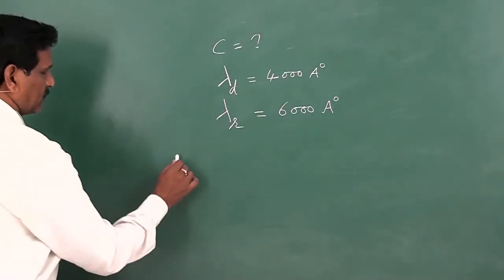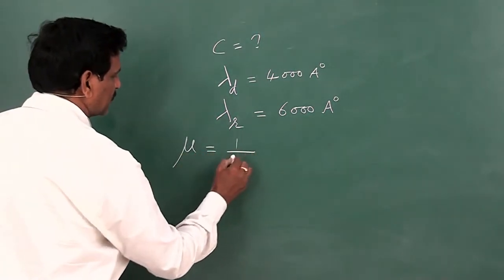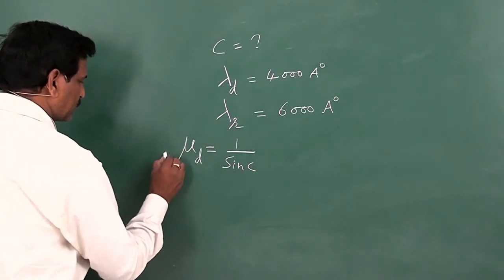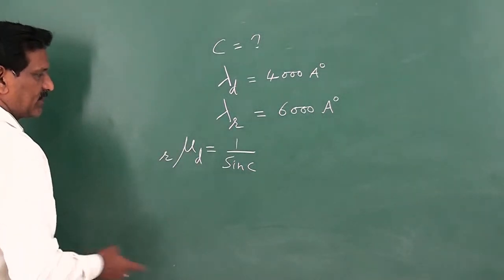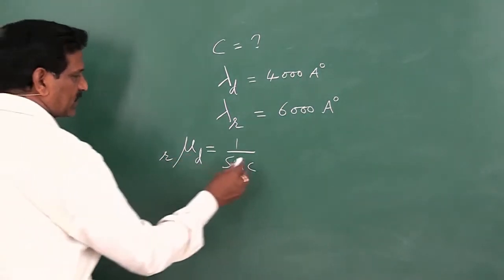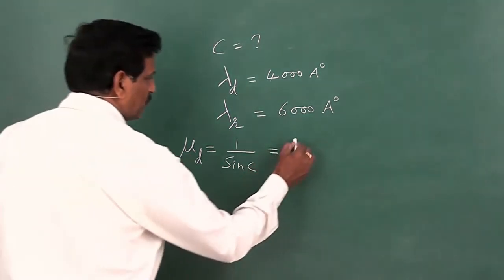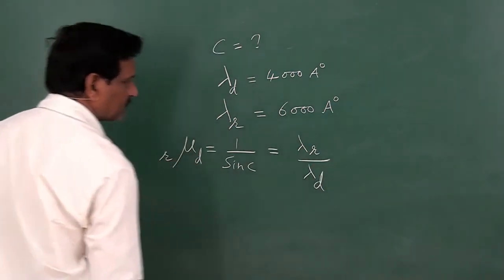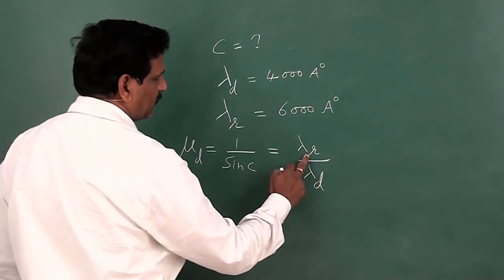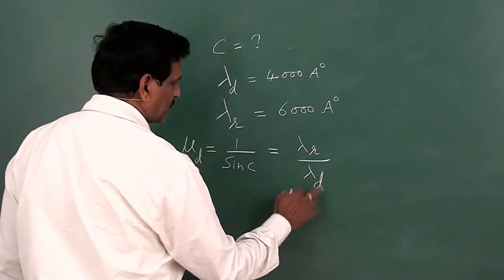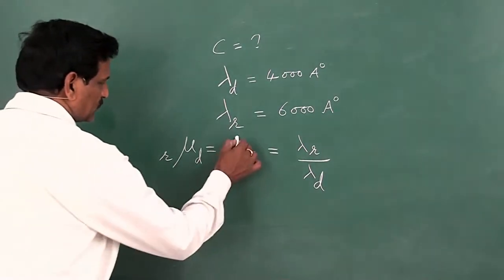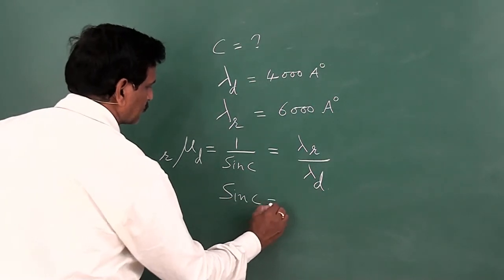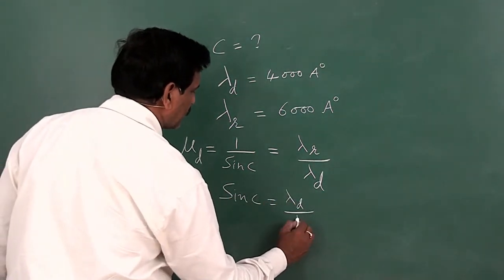We know that refractive index is equal to 1 by sin C. The refractive index means the refractive index of denser with respect to rarer. In terms of wavelengths, it is the wavelength of light in the rarer medium by the wavelength of light in the denser medium. So this is 1 by sin C. So sin C is equal to the wavelength of light in denser by the wavelength of light in rarer.